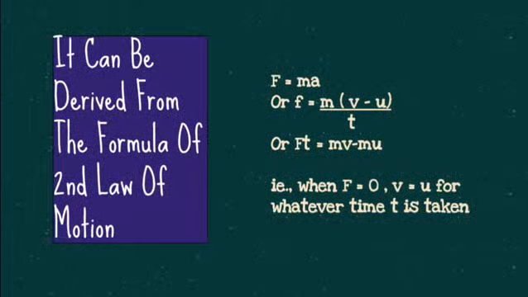And so if there is no change in velocity, or when we say that there is no force, then there will not be any change in velocity. So in both the cases, v will be equal to u. And for that time t, if it happens, then ft will be equal to 0.